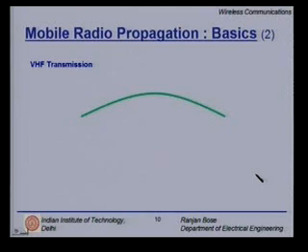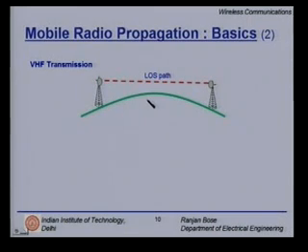For VHF, very high frequency, we can have a direct line of sight path. It is important. We have increased the frequency. I do not have the luxury of bending or going through the HF channel. I have to have a line of sight. Of course, it does not get absorbed very much, so whatever goes down hits the earth and is reflected back.